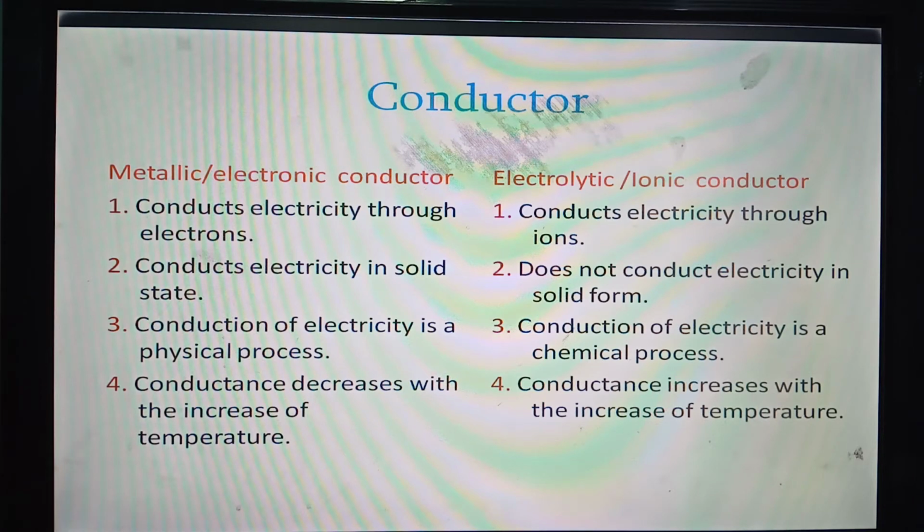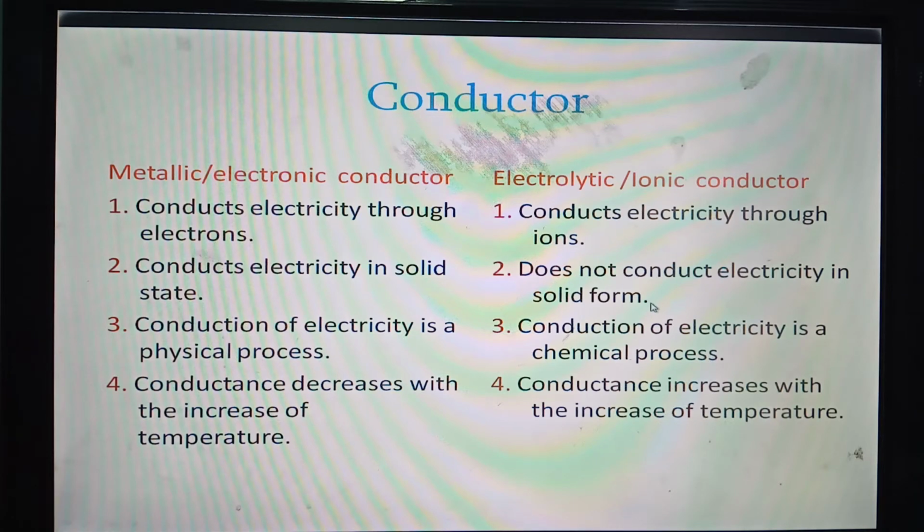I have made a table for differentiating these two types of conductors. Number 1, metallic conductors conduct electricity through electrons. Electrolytic conductors conduct electricity through ions. Number 2, metallic conductors conduct electricity in solid state, but electrolytic or ionic conductors do not conduct electricity in solid form.